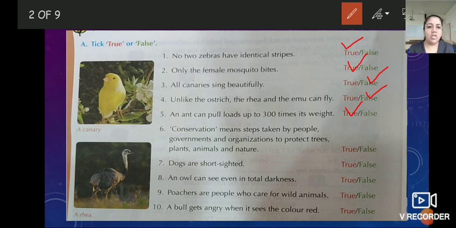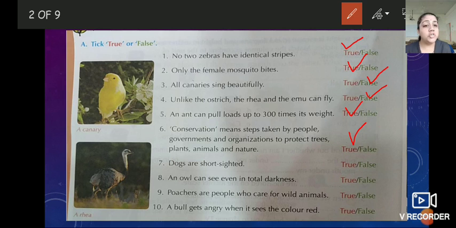What is meant by conservation, children? We are always saying that we have to conserve the trees, plant more trees and take care of them. Conservation means steps taken by people, governments and organizations to protect trees, plants, animals and nature. Is it right or wrong? Yes, children, it is correct. It is true. So put the tick mark on the true.